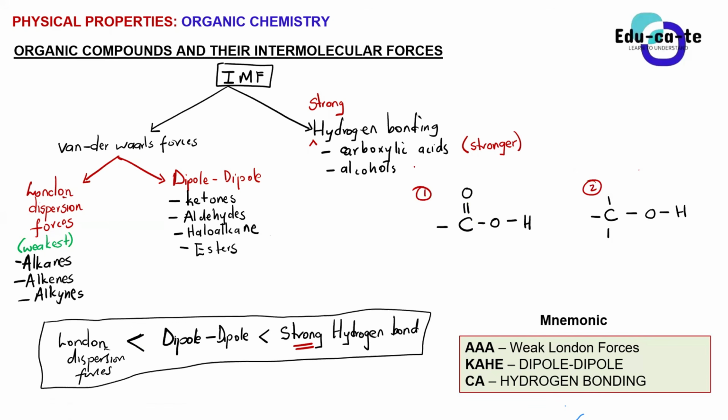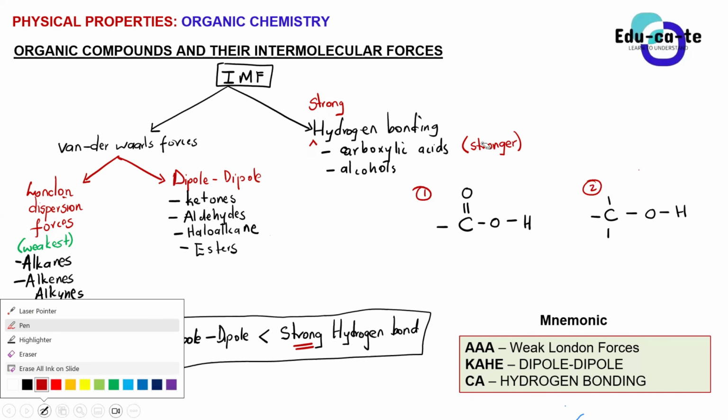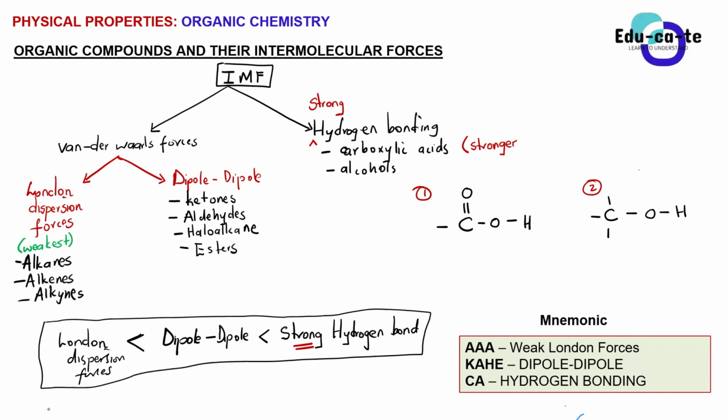So now we say that the hydrogen bonding in carboxylic acids is stronger than the one in alcohols, because in carboxylic acids we have got two oxygen atoms. Each and every oxygen atom can do its own hydrogen bonding. So the carboxylic acids will have stronger hydrogen bonding because we're having two sides. We're having two sides for hydrogen bonding.